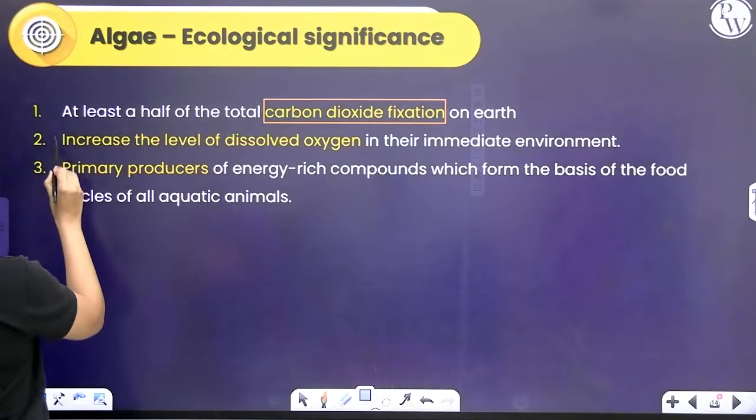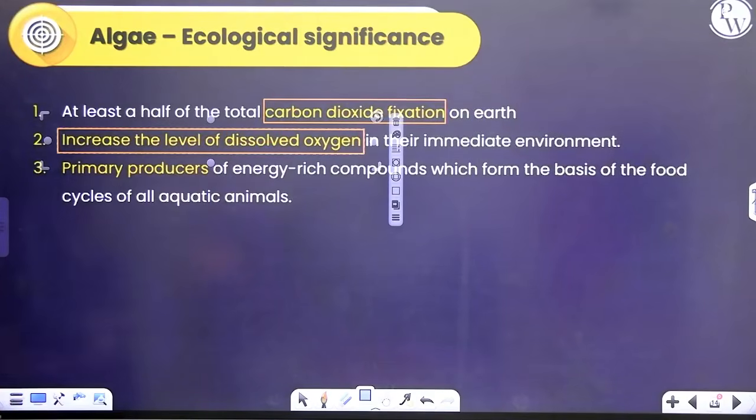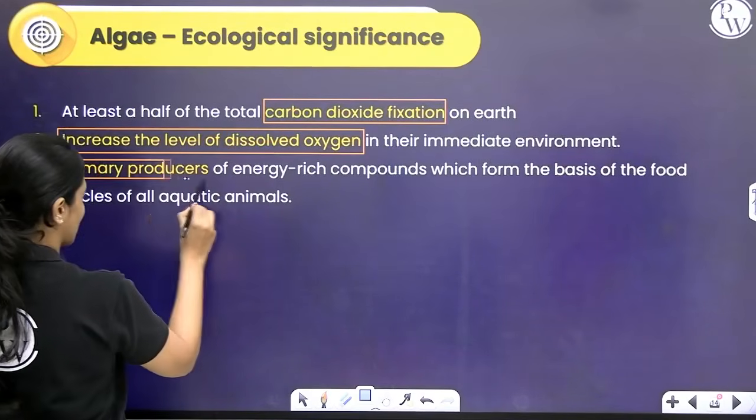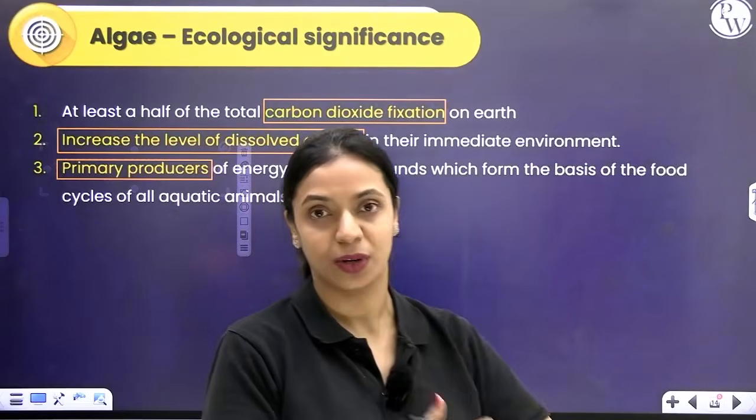This increases the level of dissolved oxygen in aquatic environments. They are the primary producers. You know what primary producers are? When you talk about ecology, you have producer, consumer, decomposer.